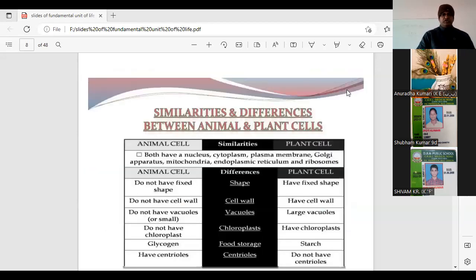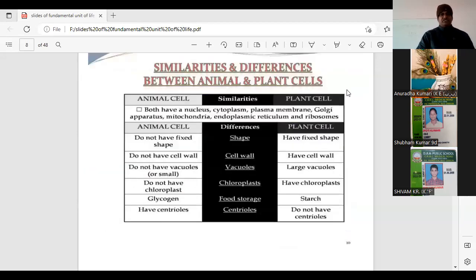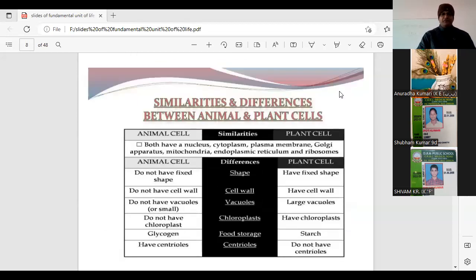Okay. Now, let us come to a comparison between a plant and the animal cell. Students, before going into the comparison of the plant and the animal cell, can anyone tell me why the plant and the animal cells are not the same? Why do the cells need to be differentiated?